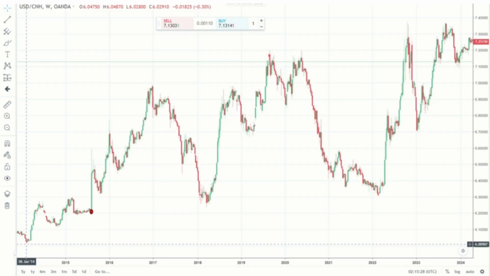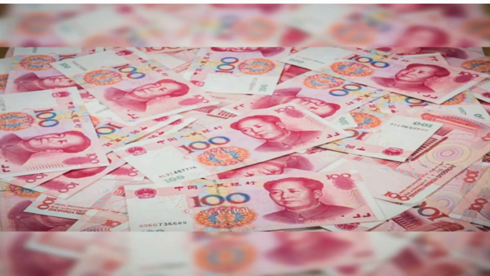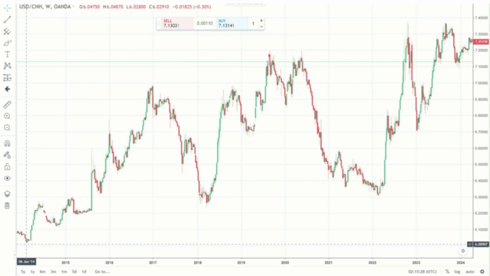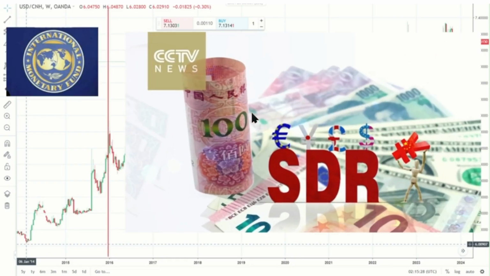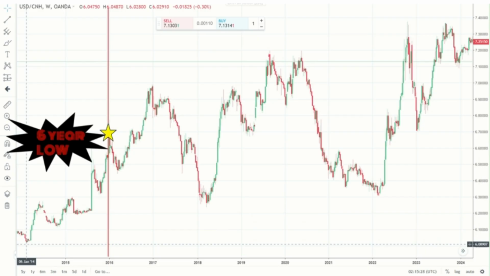Then, in August 2015, China's central bank devalued the yuan by slashing its central parity rate by 1.9%, sending a sharp wave of capital outflows from China. The State Administration of Foreign Exchange figures show the outflows from China reached a record high in September, further pressuring the weakened yuan. On October 1st, the International Monetary Fund internationalized the Chinese yuan by announcing it will be held as an SDR, International Asset Reserve. At the same time, the PBOC announced the Chinese yuan had hit a 6-year low.